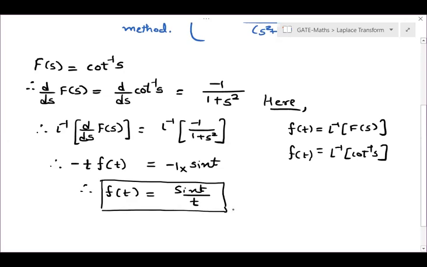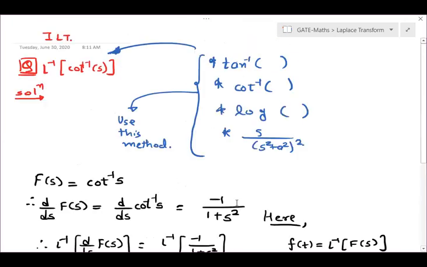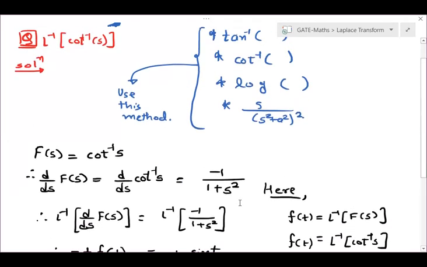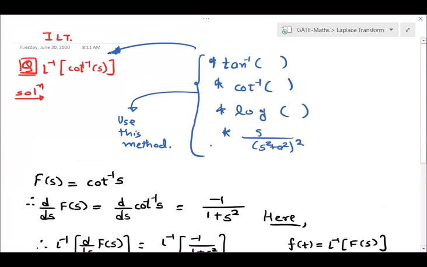So from differential concept, you can expect these two types of questions. Right. One was the previous question in which we applied this differential concept a little bit differently. And one is this tan inverse, cot inverse, and log type of concept. Is it clear? Please give me some response, students. So it is different and it is different. Shall we move to the next question or should I repeat this?